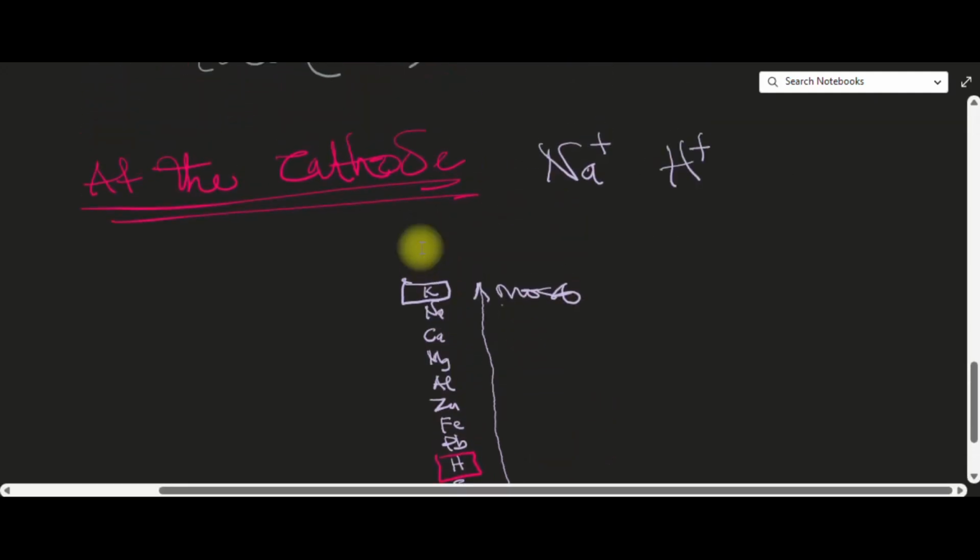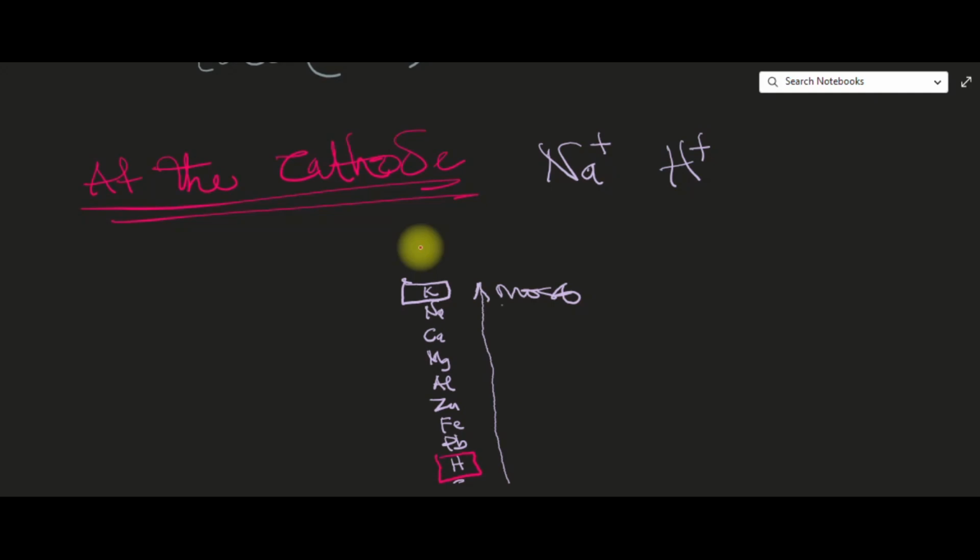Now, competition between sodium ion and hydrogen ion. Who is going to get discharged? The rule is that the ions of metals that are more reactive than hydrogen prefer to stay in the solution and allow hydrogen to go and get discharged.